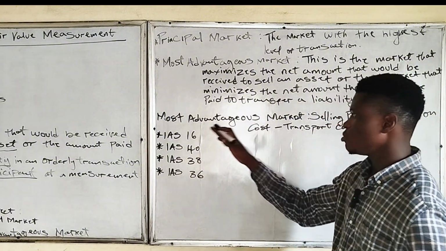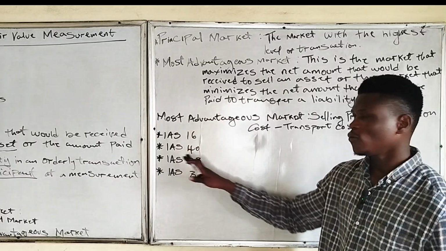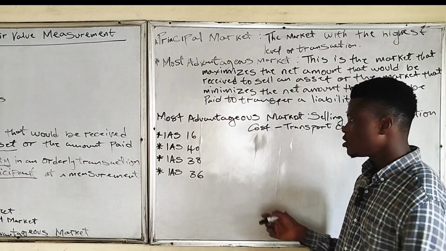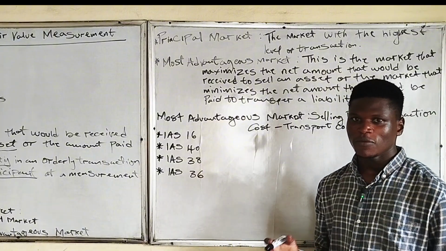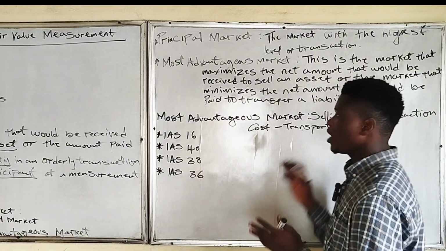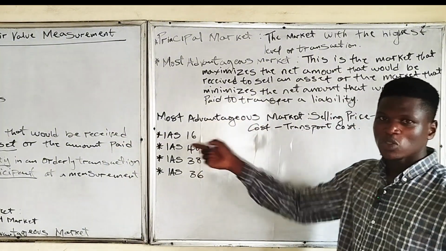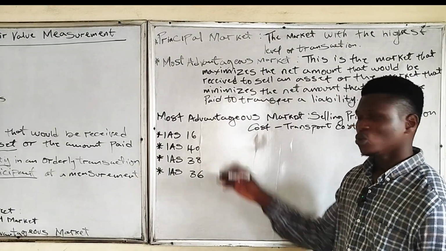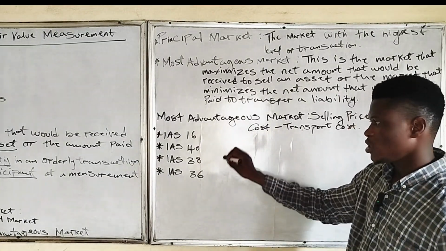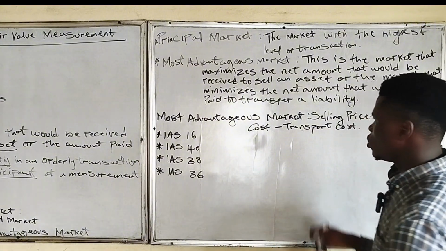So in case you missed any of the classes for these three assets, please go back to previous videos so that you can understand them better. And I will show how fair value relates to each of them when we are talking about their subsequent recognition or subsequent measurement. So I believe we know that already.